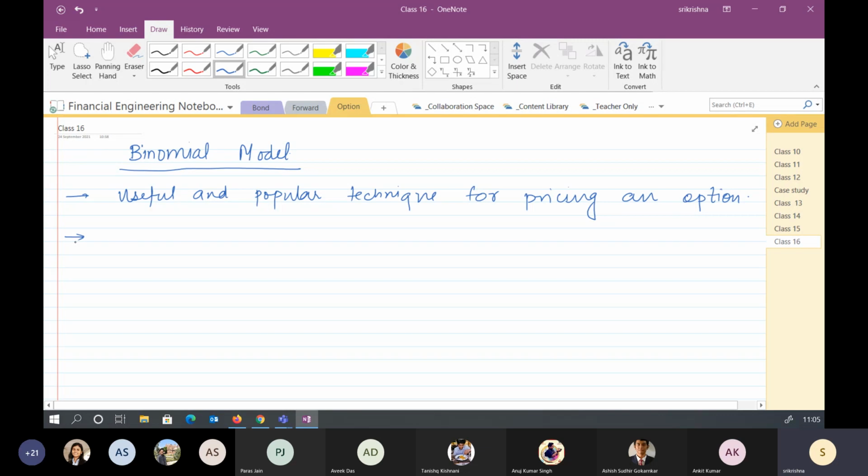And the second thing is that this is based on the assumption that asset price follows a random walk.